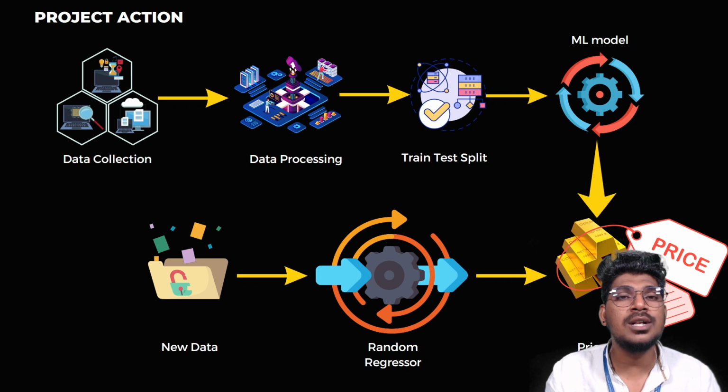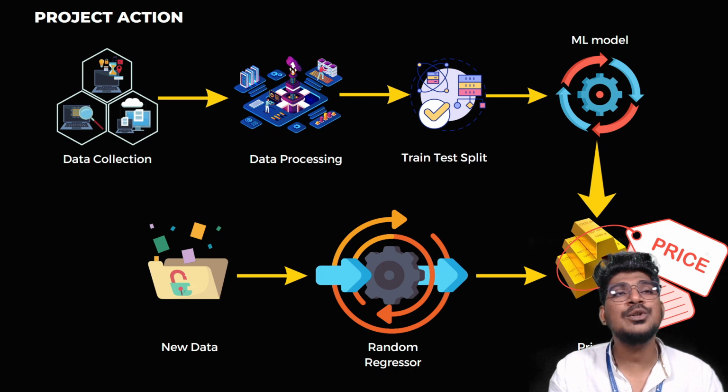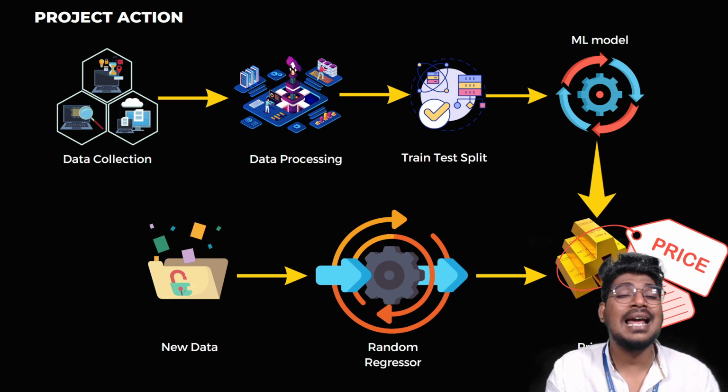Once you're creating a model, we need to train the model with the help of the dot fit function, passing the X train as well as the Y train. That is nothing but training data. Once the training process is completed, we need to get into the evaluation process, which will help to calculate the accuracy score or performance of the model, that means based on the percentage.